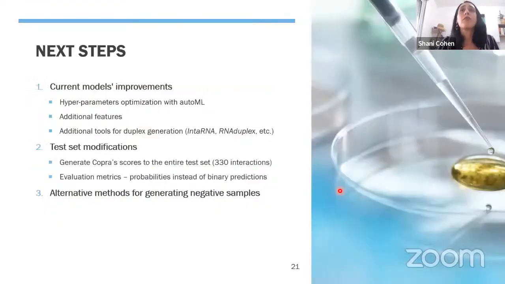So first, we plan to improve our models by using AutoML tools for hyperparameter optimization. We also plan to extract more features and examine more tools for duplex generation in addition to RNAup software. As mentioned before, the preliminary results were calculated over a partial test set, since we used pre-computed predictions of CopraRNA. We have already started to run CopraRNA to get its predictions for all the sRNAs and mRNAs in our test set. So when this is done, we will reevaluate our models against CopraRNA using metrics that are suitable for comparing probabilities, such as ROC-AUC.